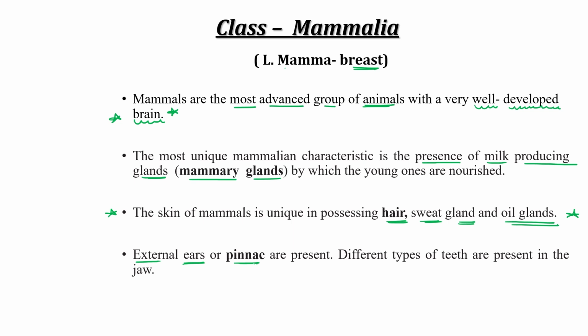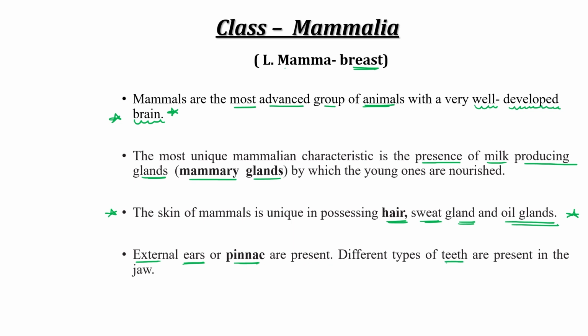All those animals belong to class Mammalia. Only they have this property, external ear. Others are not having this property.